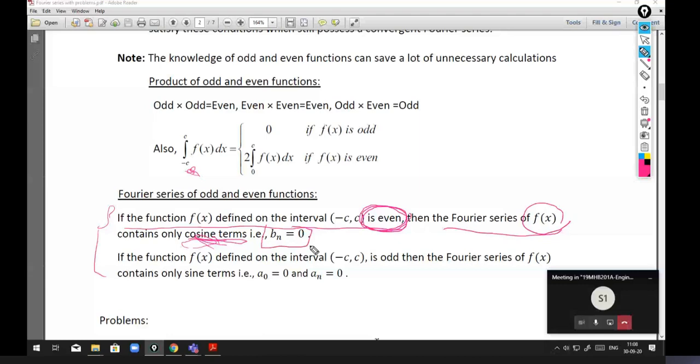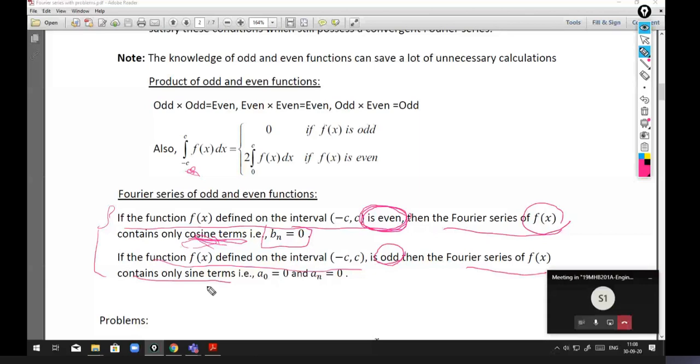And if the function f of x defined in the interval minus c to c is an odd function, then the Fourier series of f of x contains only sine terms. In other words, the cosine terms are zero.